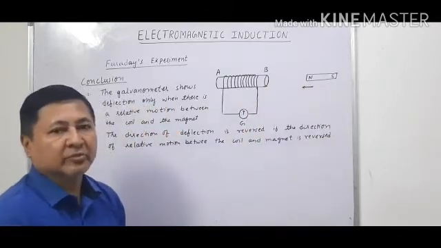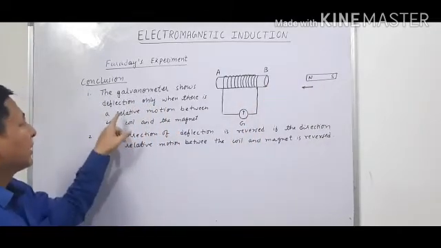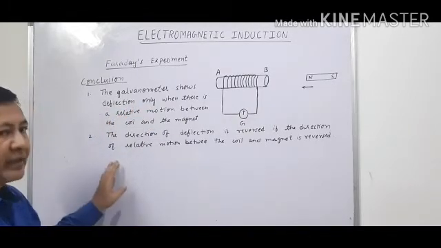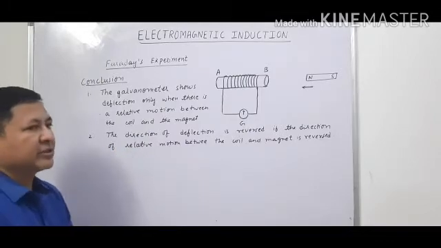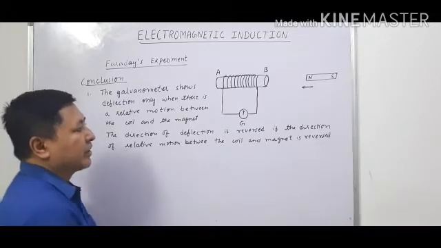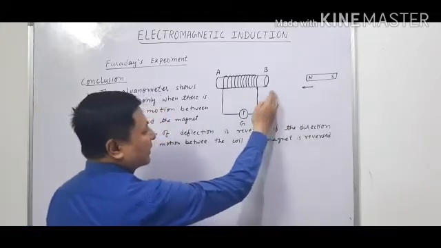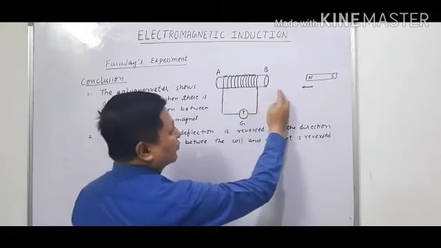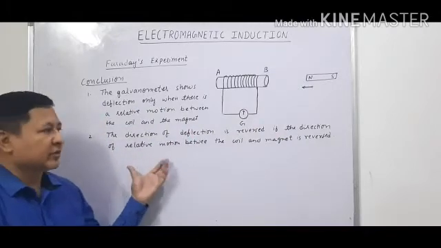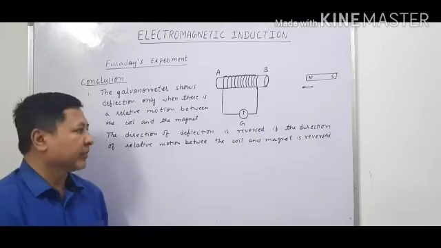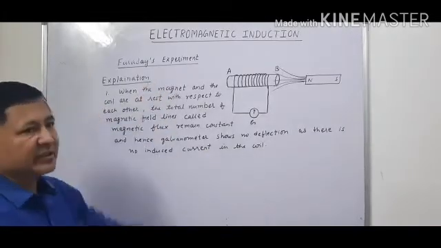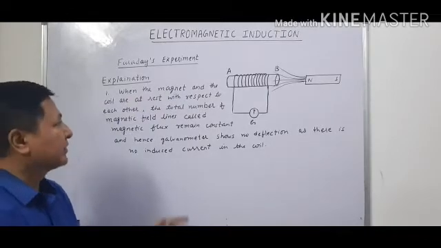the galvanometer shows deflection, that means current is induced. The second is that the direction of the deflection is reversed if the direction of relative motion between the coil and the magnet is reversed. If you move the magnet here, the deflection is towards the right side, and when you move the magnet back, the deflection is towards the left side. So the direction of deflection is reversed if the direction of relative motion between the coil and magnet is reversed. Now let us see the explanation of Faraday's experiment, whatever conclusion is there.